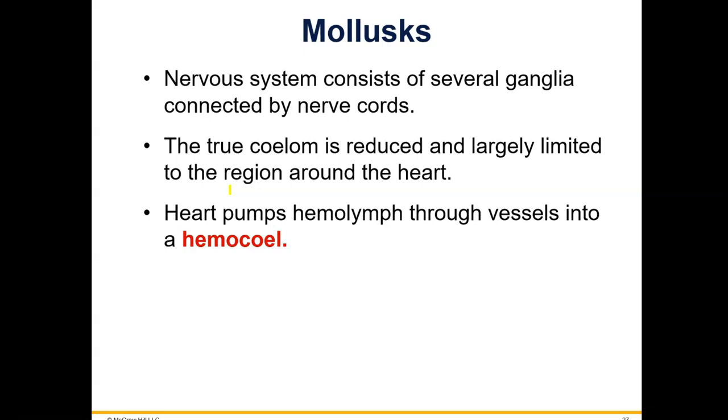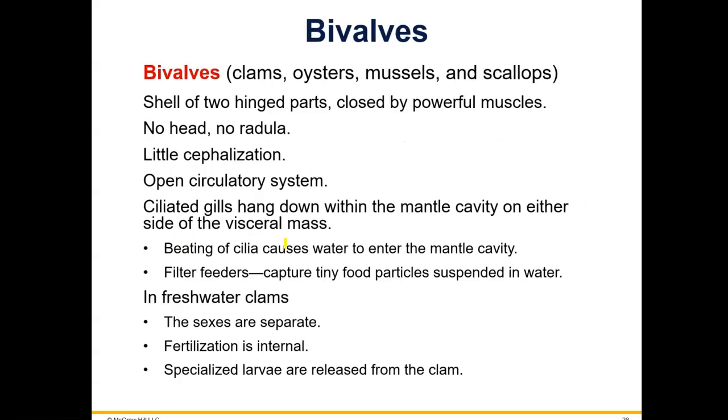Mollusks do have a true coelom. They do have a sort of nervous system. They're becoming a lot more complex from the sponge and the cnidarians. And they have a fluid called hemolymph. So it's like a mixture of blood and tissue fluid. And then there's a heart that actually pumps hemolymph through vessels into a hemocoel, that's the name for the area where the hemolymph is pumped into. It's the area of the coelom.